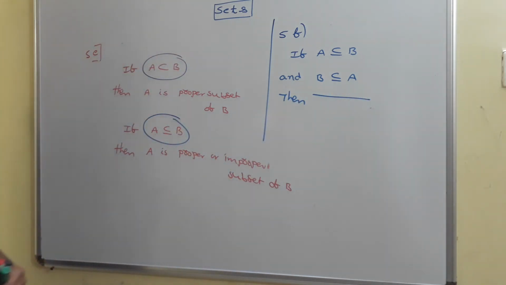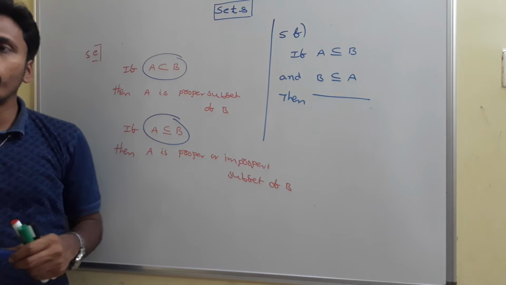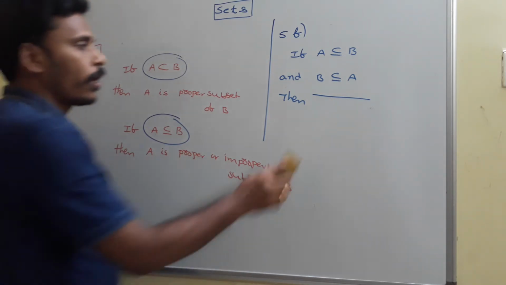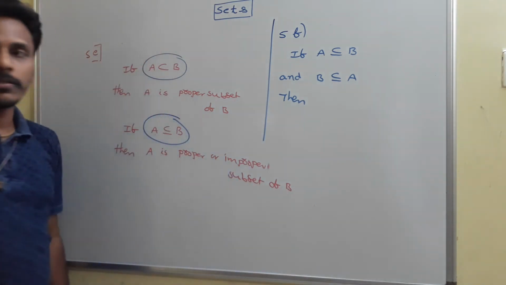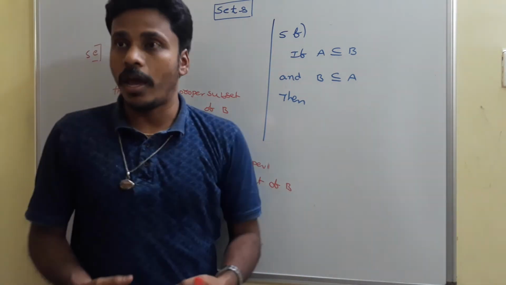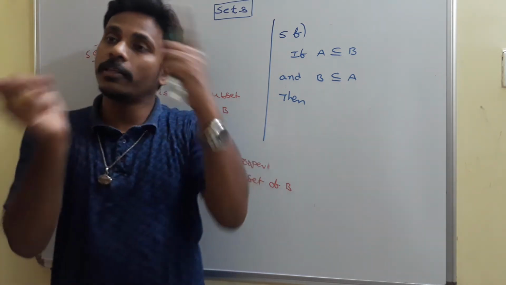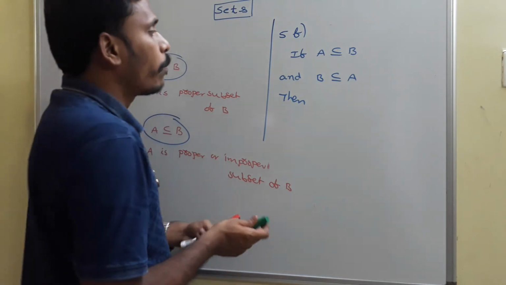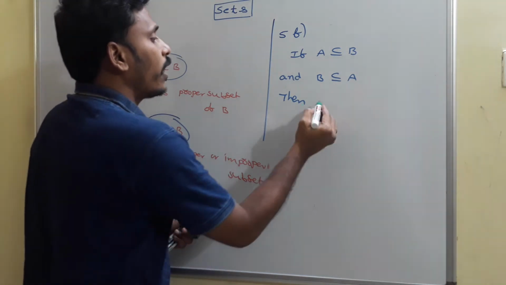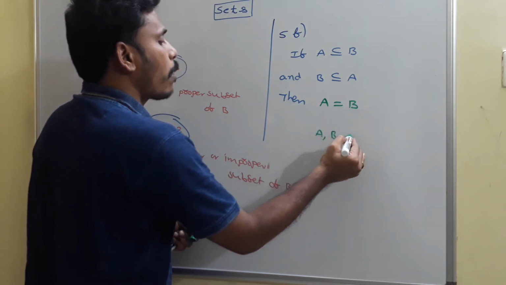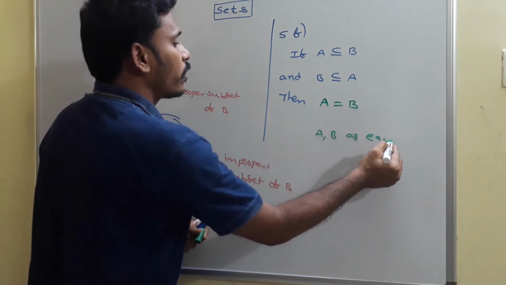A is subset or equals to B means every element of A is in B, or sometimes A is equals to B also. B is subset or equals to A means every element of B is in A, and sometimes B is equals to A also. If every element of A is in B and every element of B is in A, then by combining these two, we say that A is equals to B, and we call A, B as equal sets.